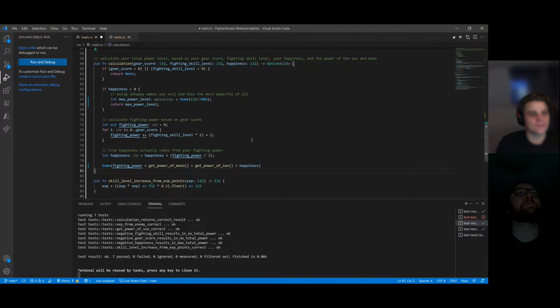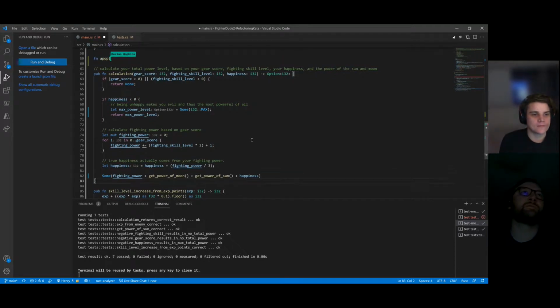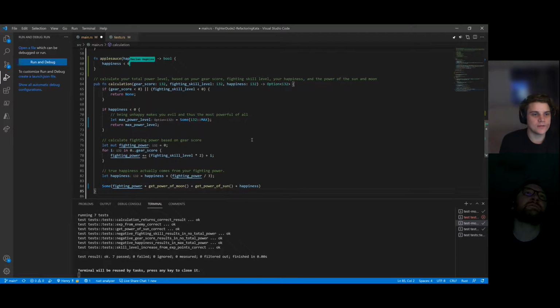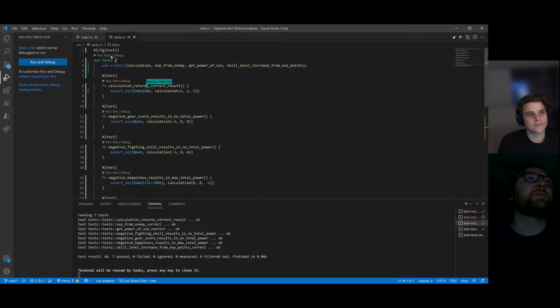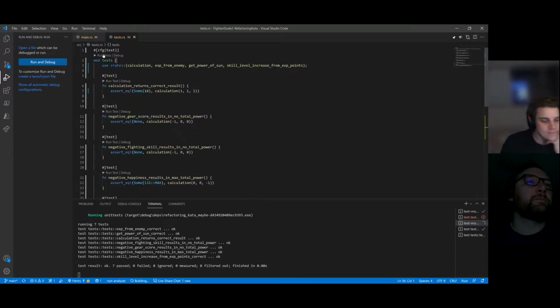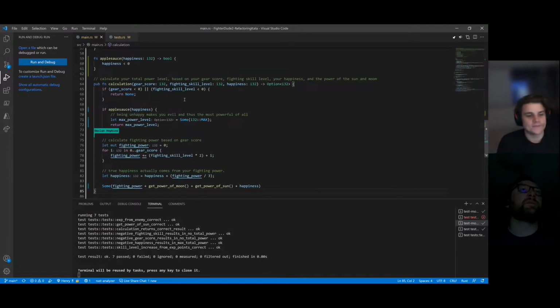Okay. And that returns bool, and it just returns if happiness is less than 0. Okay, so let's call that. And let's run the tests just as a sanity check. Okay, they're green. Cool.